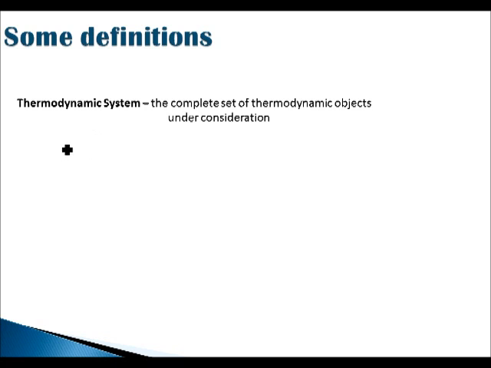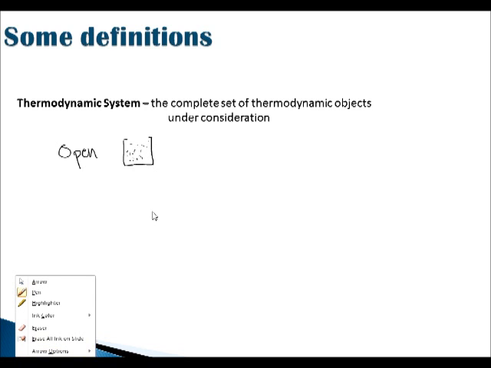Okay, so an example of an open system is one where mass can get in or out. So an open system would be a container with a gas inside, and that's open to the outside world. So gas that is inside or outside can get in and out. So this gas can leave, gas on the outside can come in.